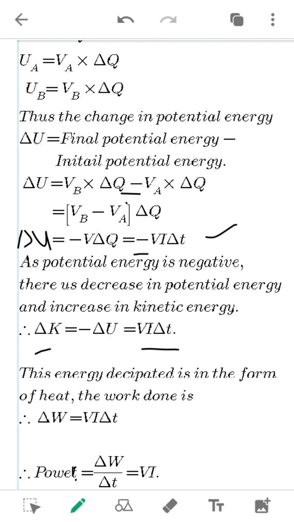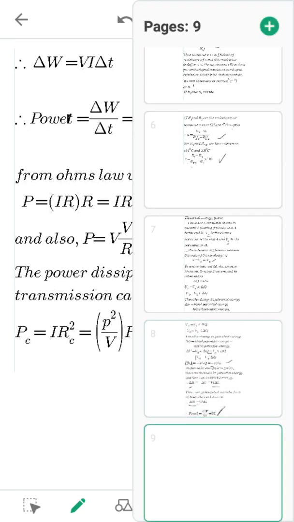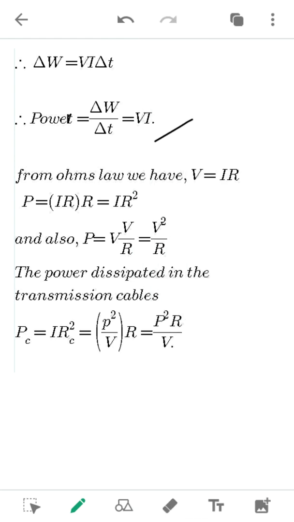Now, therefore work done. This potential energy is converted into work done, in the form of heat. Delta W equal to V I delta t. So power, we know the definition, is the rate of change of work. So delta W by delta t equal to V I delta t by delta t; delta t gets cancelled. What remains is VI, right? So now we got the power as VI.